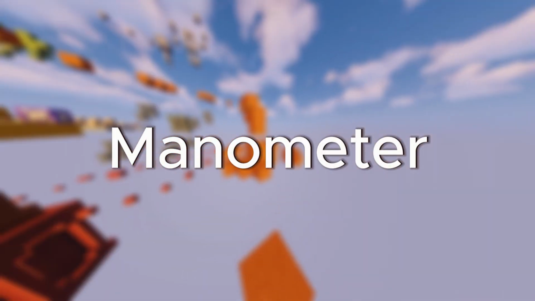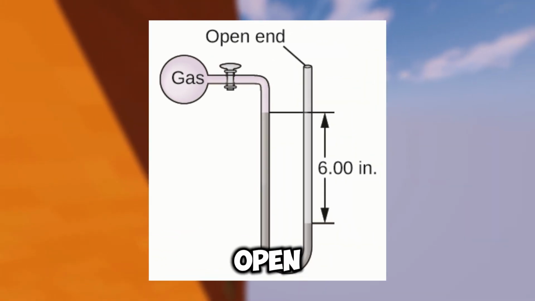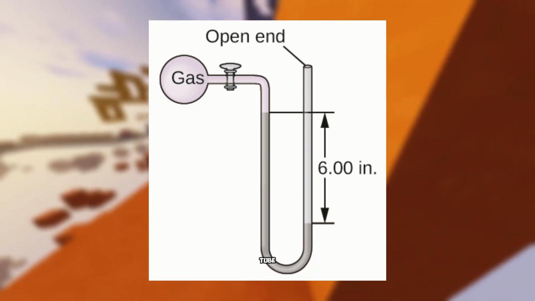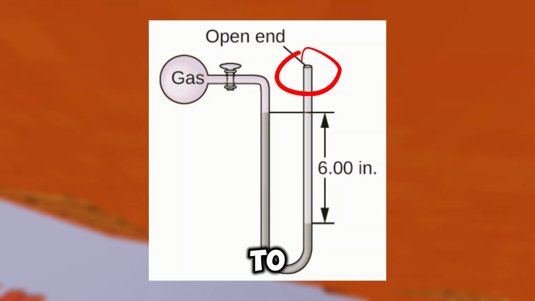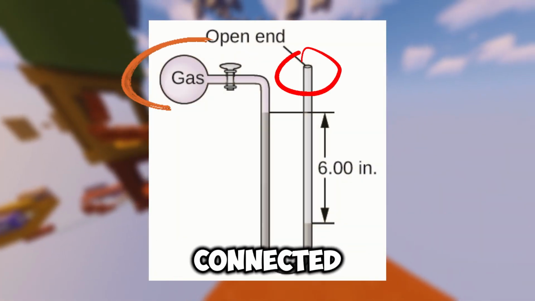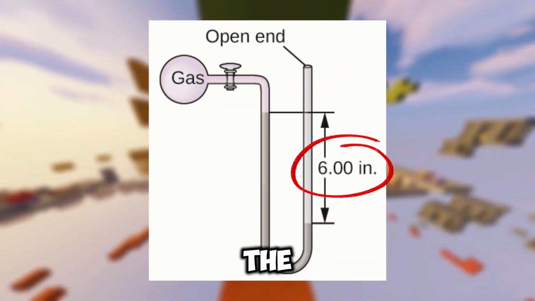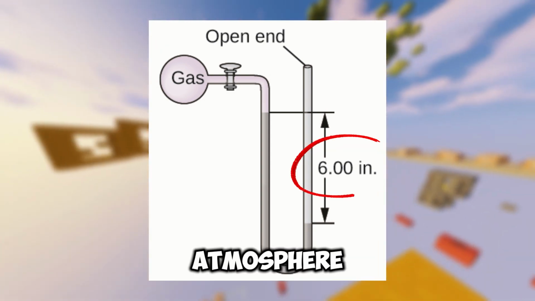The other device is called the manometer, which is used to measure the pressure of a gas in an experiment. This includes the open-end and closed-end manometer. An open-end manometer measures the pressure difference between 2 points in a system using a U-shaped tube partially filled with a liquid, typically mercury or water. One end of the tube is open to the atmosphere, while the other end is connected to the system being measured. The difference in height between the liquid levels in the 2 arms of the U-shaped tube indicates the pressure difference between the system and the atmosphere.